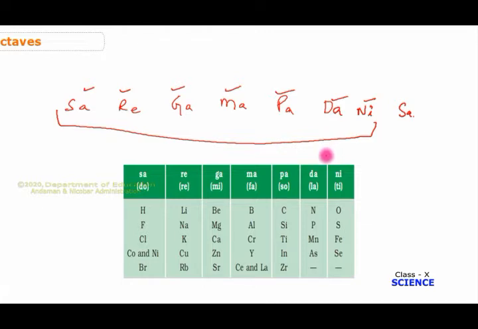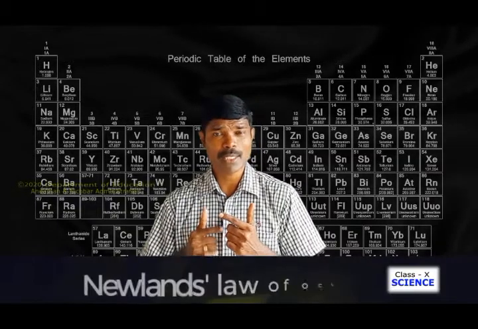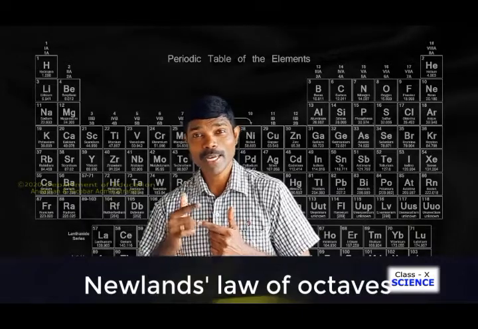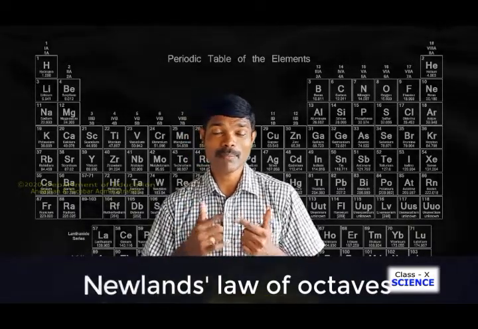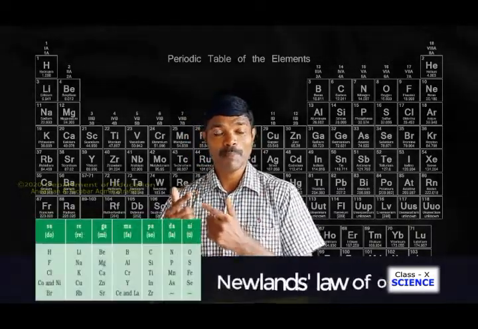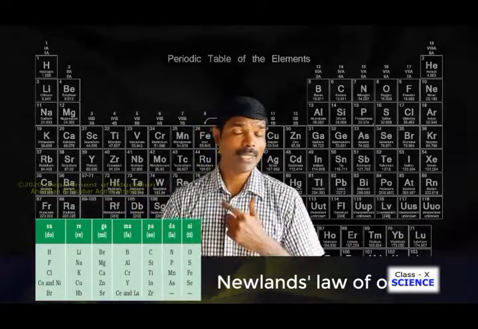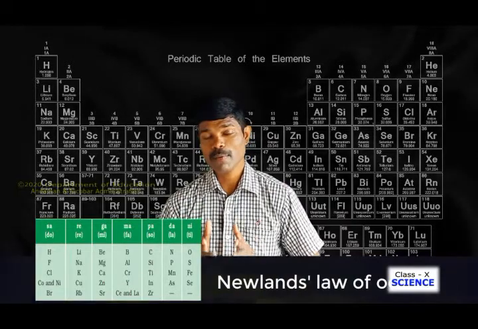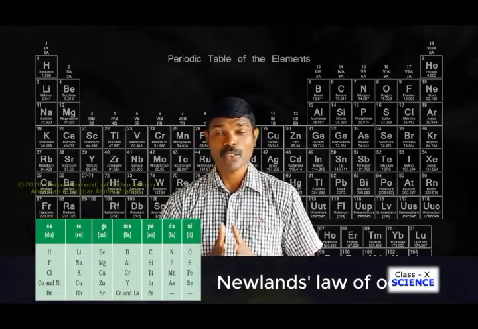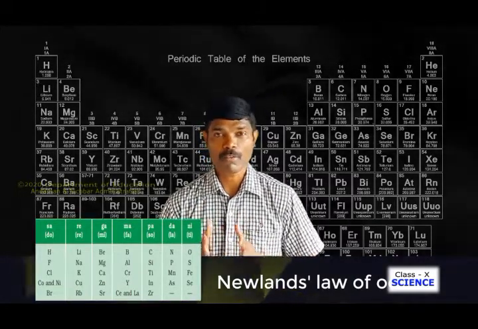The law of octaves means that after arranging 7 elements, the property of the 8th element gets repeated. Here octave means 8 elements. When he arranged 7 elements, the 8th element and the first element resembled in properties, so he placed the 8th element below the first element. This is Newlands' law of octaves.